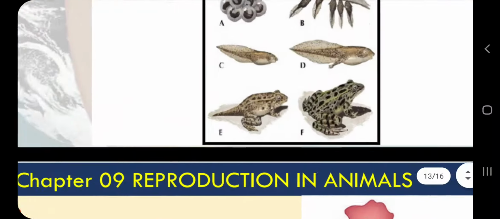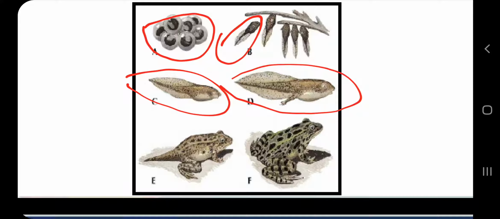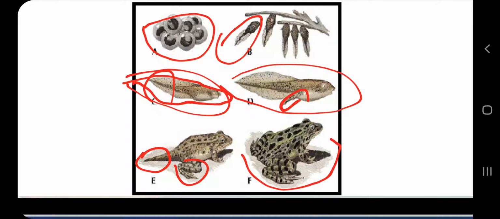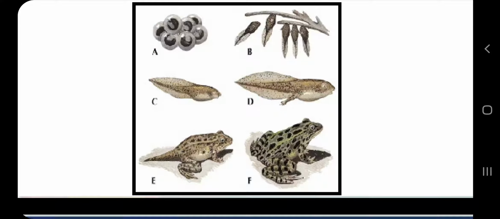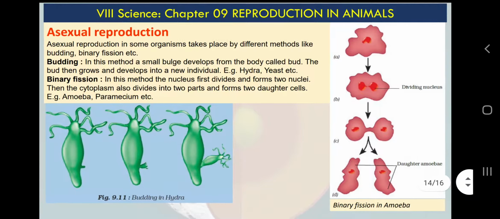And here you can see the transformation. This is how we have eggs, then tadpole, early tadpole, late tadpole. You can see this tadpole is looking like fish. It doesn't have any legs or limbs. Now it starts developing legs and it starts developing tail. Okay, actually tail was there, but the shortening of tail so that it looks like a frog. Now it modified completely. Okay, so you can see very drastic changes. These drastic changes are called metamorphosis.